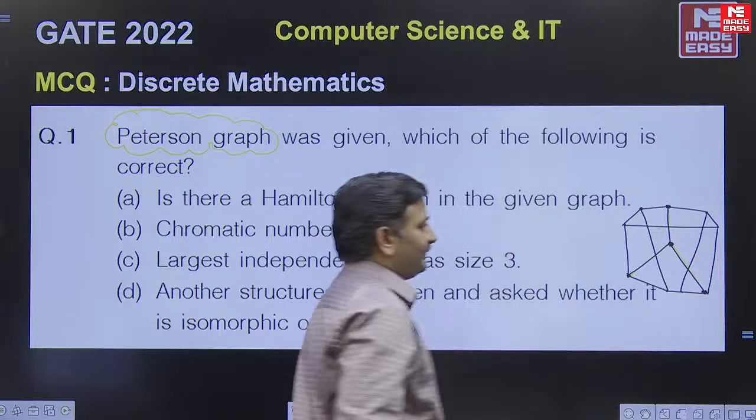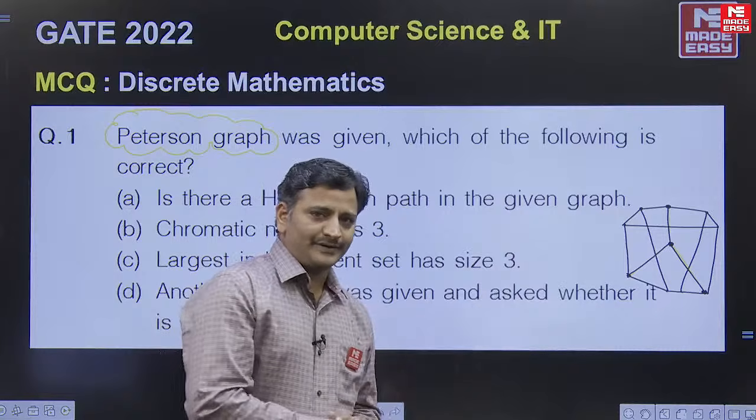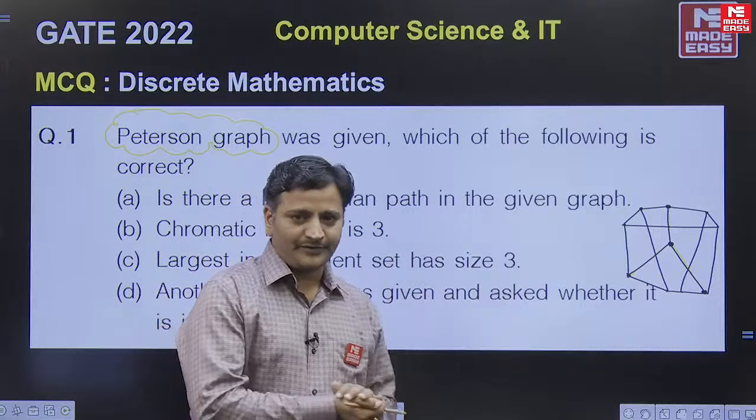So it is the given graph, friends. It is the Petersen graph in another format.